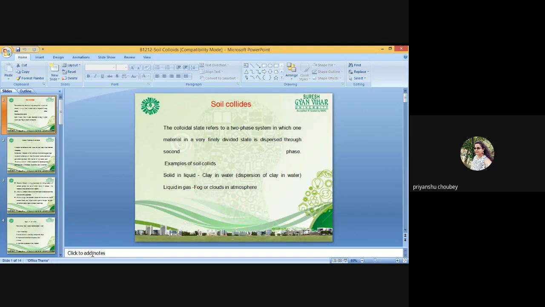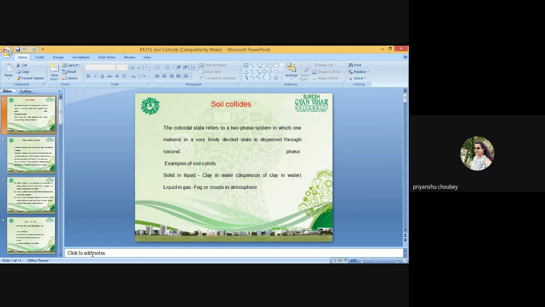So colloids are of two types, lyophilic and lyophobic. That is very important. Lyophilic colloids absorb solvent molecules and get stabilized against flocculation upon addition of electrolytes.